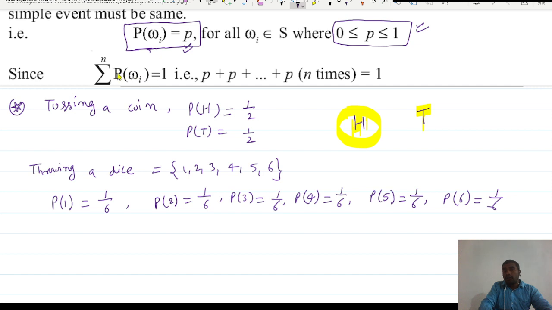If you add all, if you put the sigma, meaning the probability of W1 plus the probability of W2 plus the probability of W3, what is this actually? This is always 1.